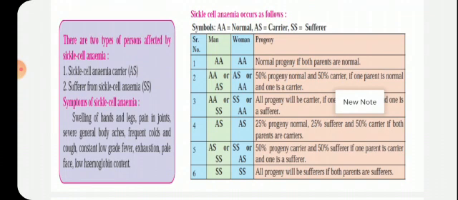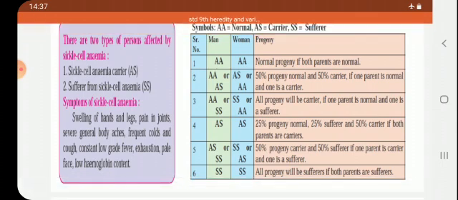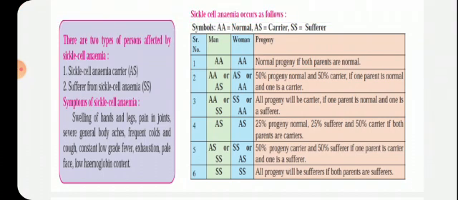If one is normal, capital A, and the other is capital A and capital S, what does it mean? It is a carrier. Capital A S means carrier, capital A means normal. In such cases, 50% progeny will be the carrier and 50% progeny will be the normal, because herein no one is a sufferer.